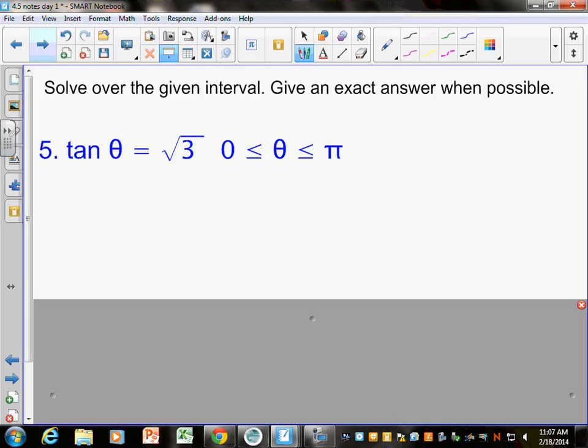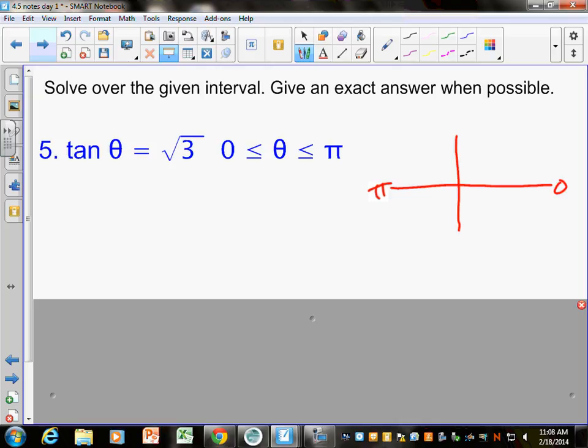And so this says solve over the given interval. So they're telling you you're only solving from 0 to pi. It's also telling you your answer should be in radians because you're going from 0 to pi. And I want to know what angle has a tangent of the square root of 3. So you have to think from 0 to pi, that would be here and here, yes? Where would tangent equal the square root of 3? First of all, from 0 to pi, we can eliminate half of the choices here, right? What quadrant is tangent positive? Is it positive in both of these?